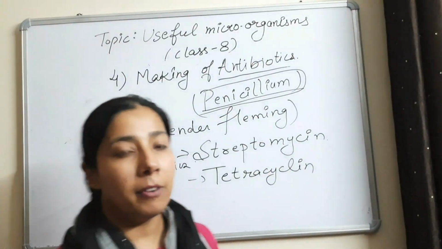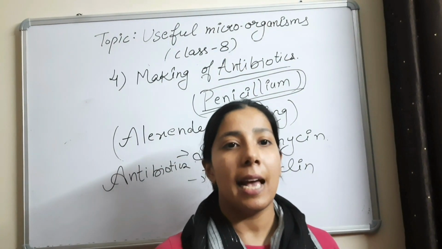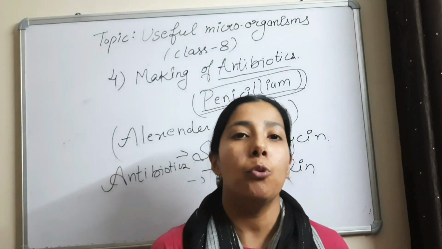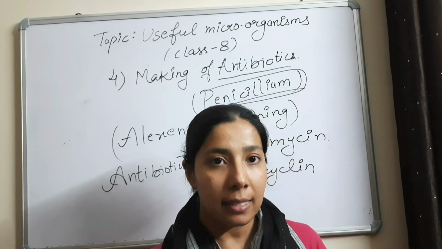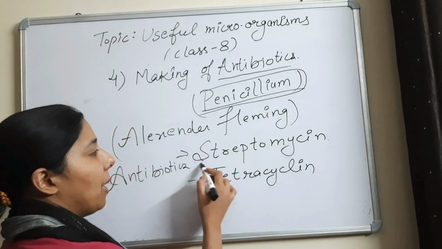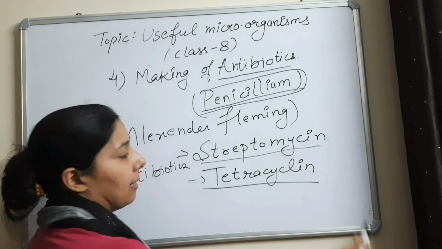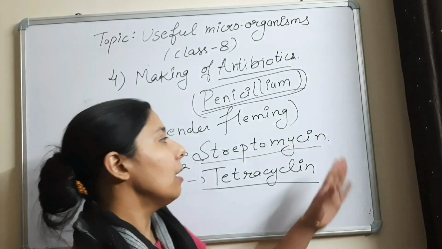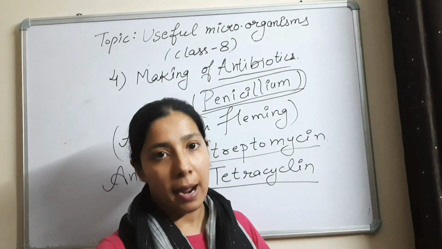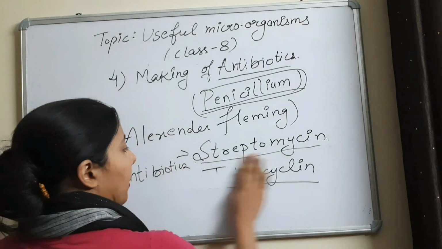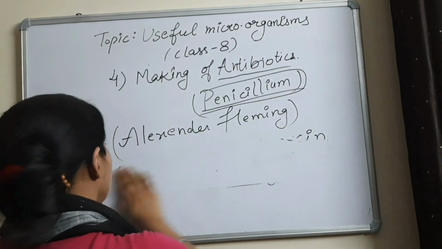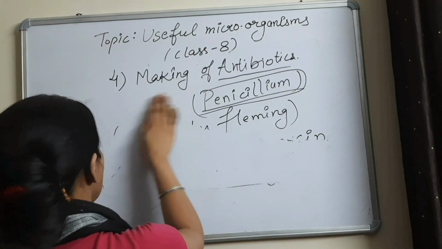And if the question, rarely this question is asked in exams, give 2 or 3 examples of antibiotics, then you can name streptomycin, tetracycline also. These are also types of antibiotics. Let's come to point number 5.